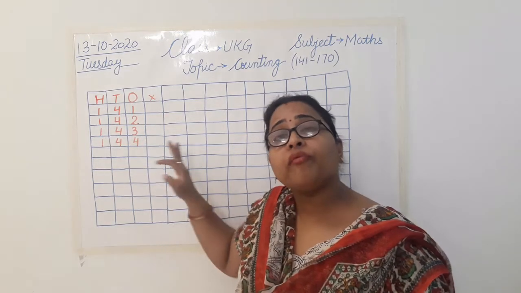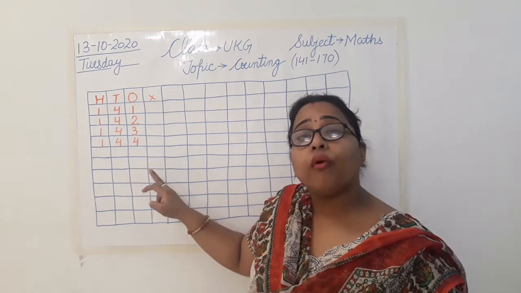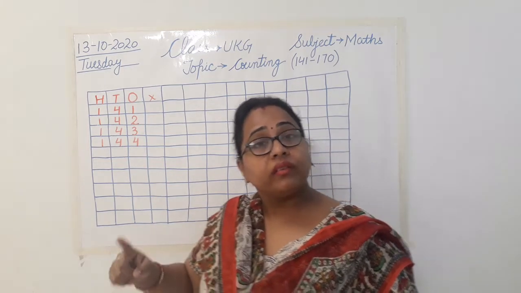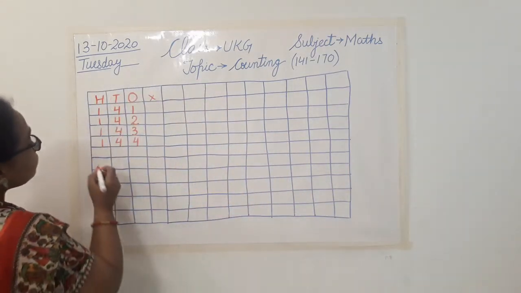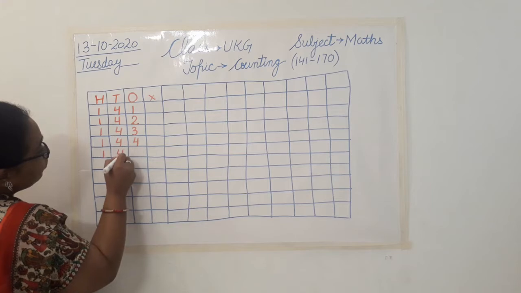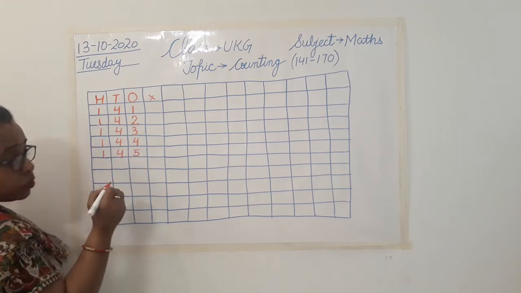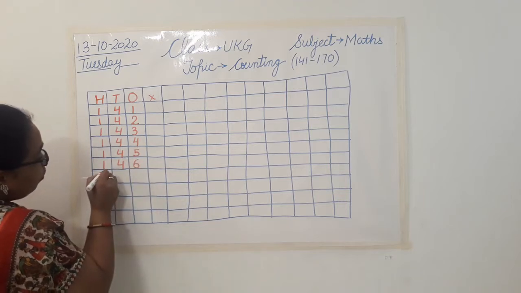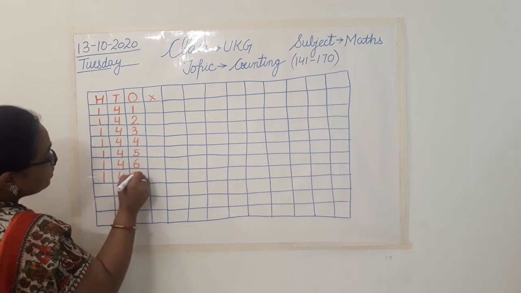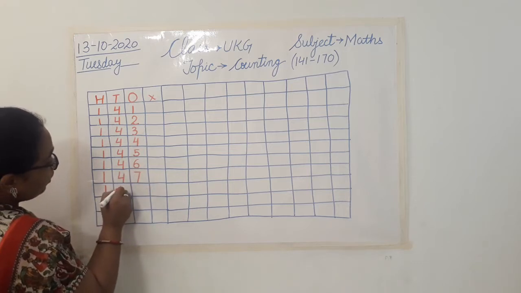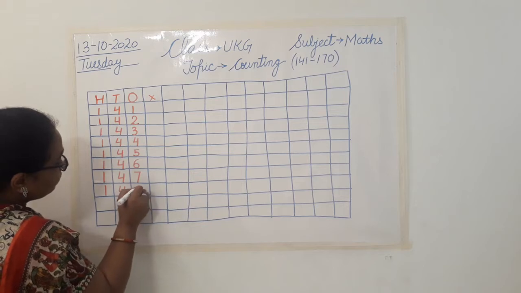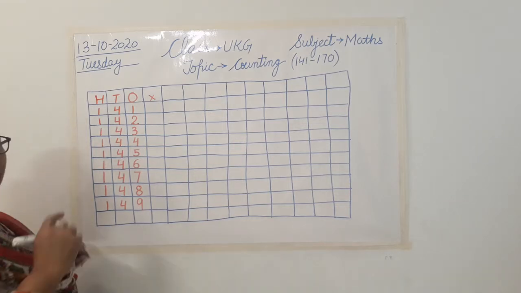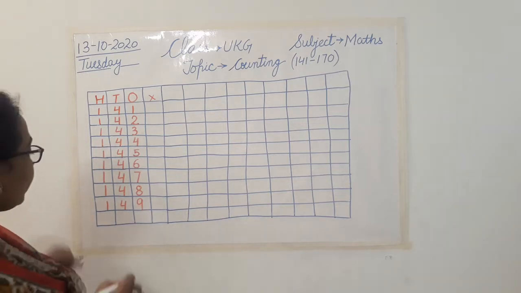142, 143, 144. Next will be 145. Clear? So let's do that now. 145. Next will be 146. 147. 148. 149. And what comes after 49? 50. So this will be